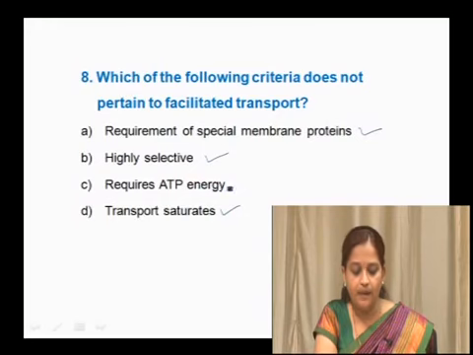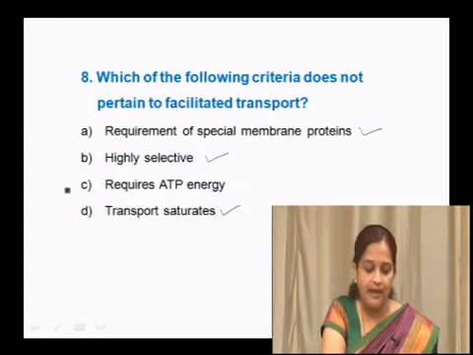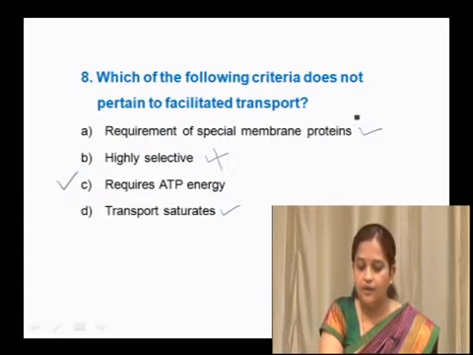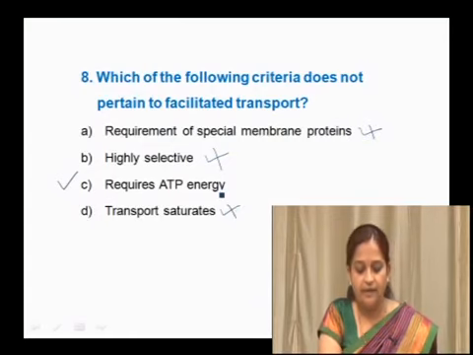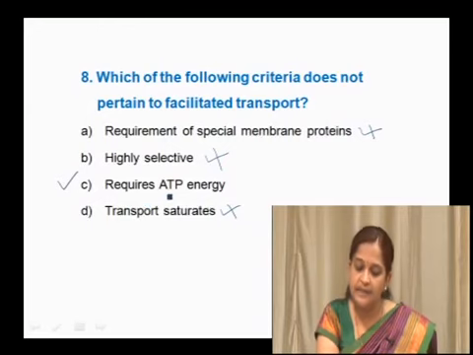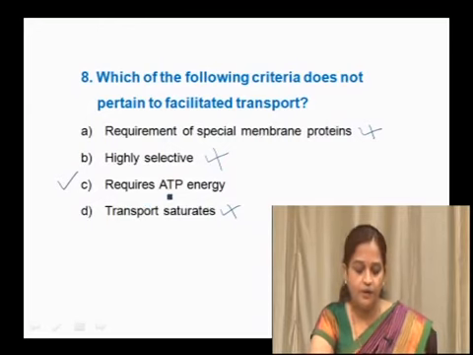So, the right option here is the one saying ATP is required, as this is not required in facilitated transport. ATP is not required, but the option given says required. So, this is the right option.